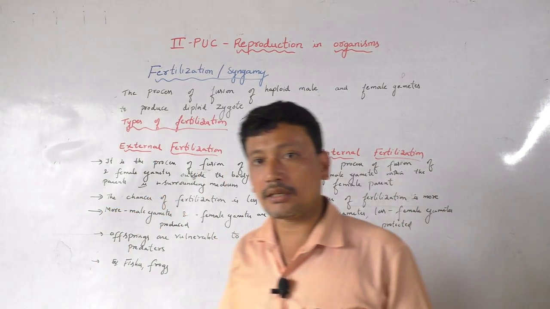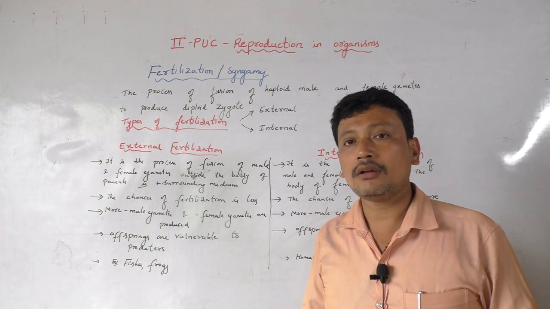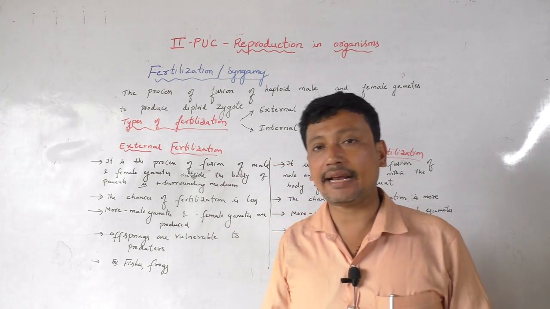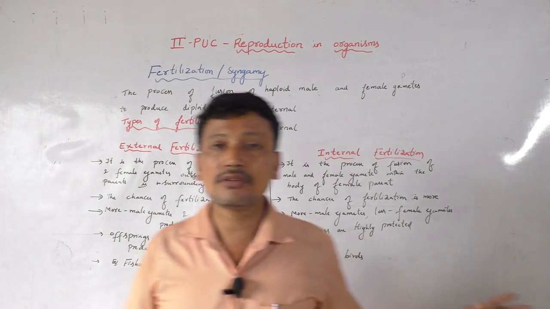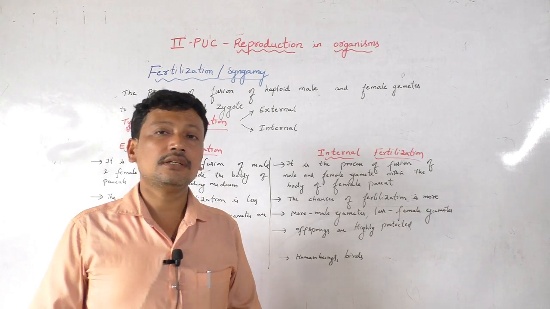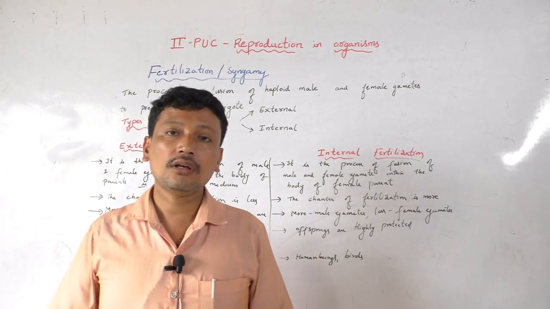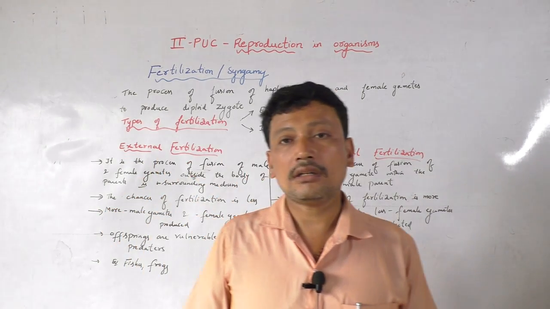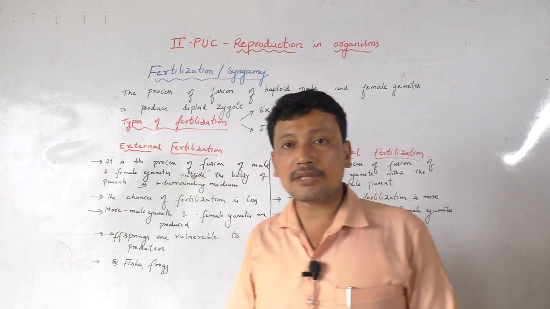We come to another difference. In case of external fertilization, offsprings are vulnerable to predators. So predators can eat the eggs as well as the progenies. In case of internal fertilization, the young ones or the offsprings are highly protected. So they can survive.